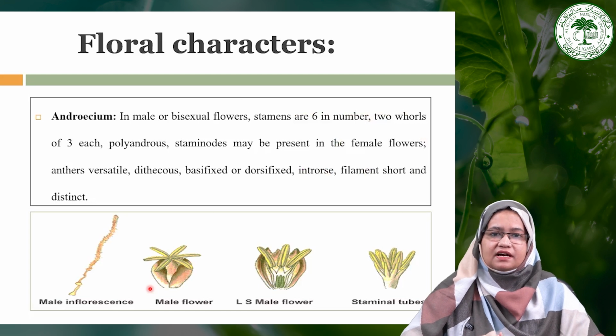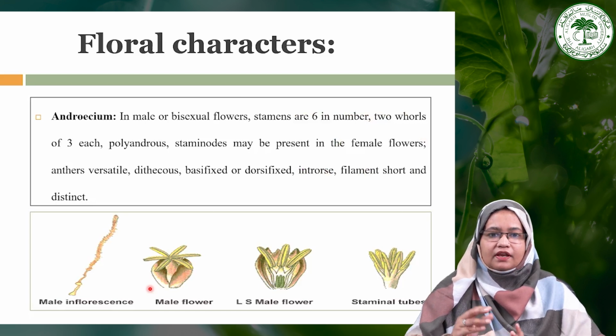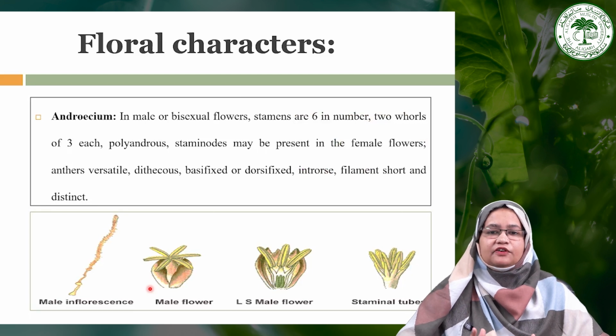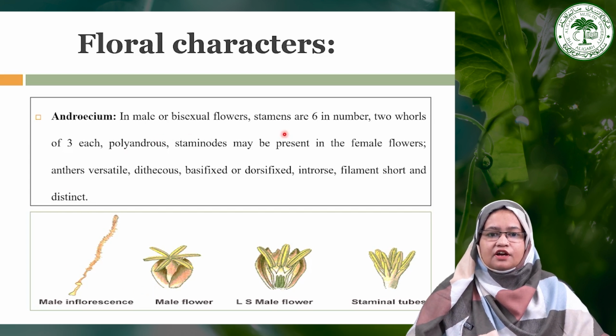Now moving towards the next floral character, that is androecium. As we have discussed earlier, androecium is present either in the male flower or in the case of bisexual flowers, but in general the Arecaceae family has male flowers separately. Generally the flowers are unisexual. So the stamen number is also 6.